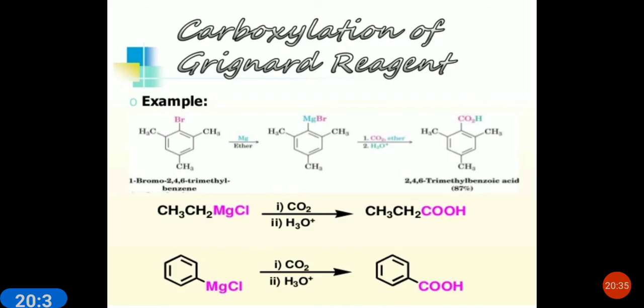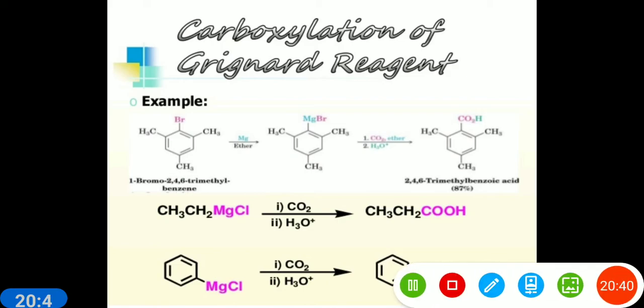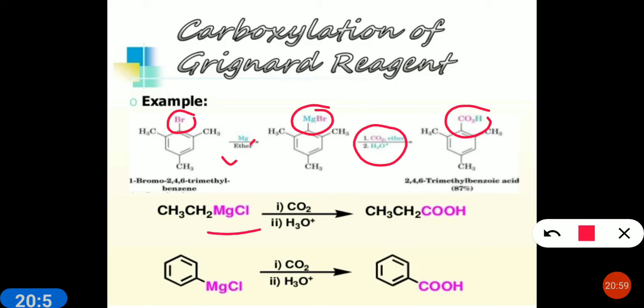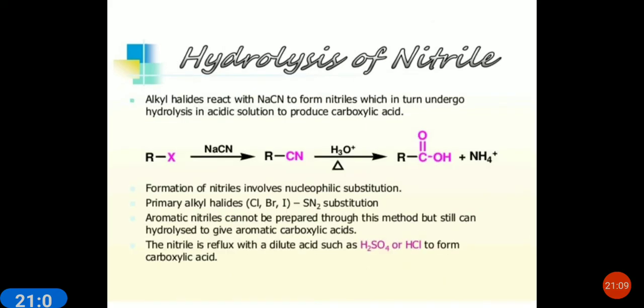Then a few more reactions of carboxylation are there. You can see here aromatic compounds or substituted aromatic compounds can also undergo this reaction. This is the bromide. First magnesium reacts, and it forms the Grignard reagent. This Grignard reagent in the presence of carbon dioxide and water converts to COOH, 2,4,6-trimethyl benzoic acid. Here also, Grignard reagent gives carboxylic acid. An aromatic compound also converts to carboxylic acid. It means it is applicable for both aliphatic and aromatic.